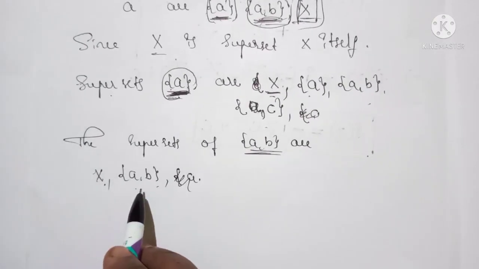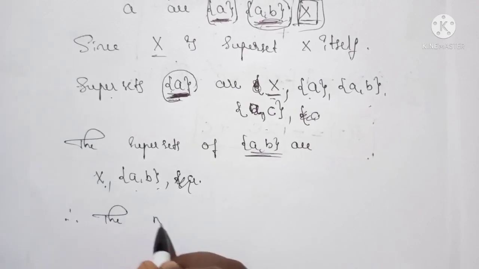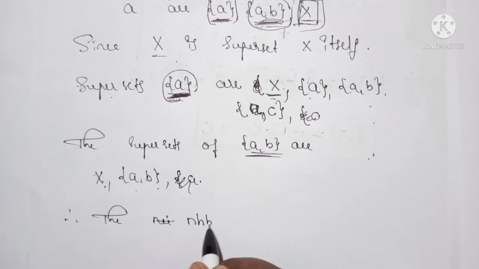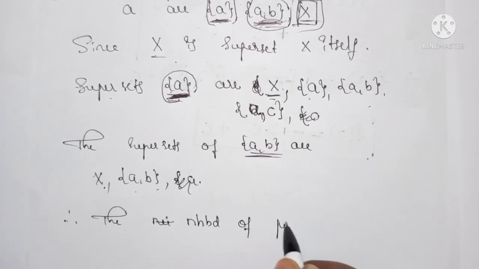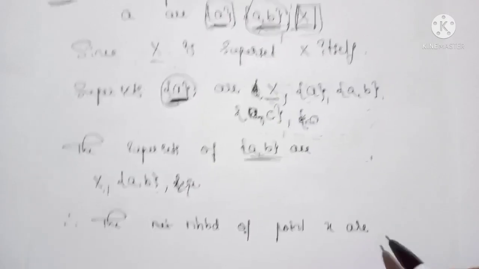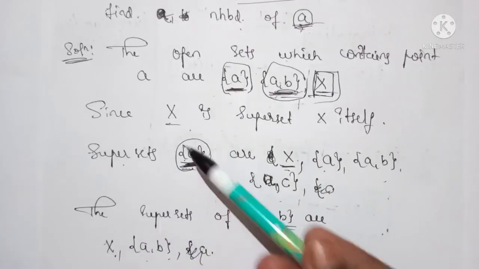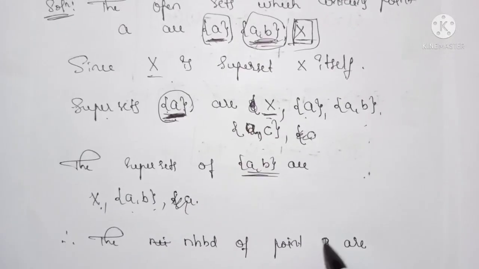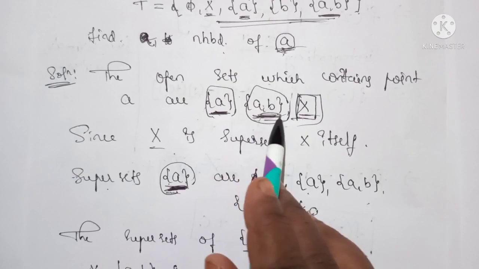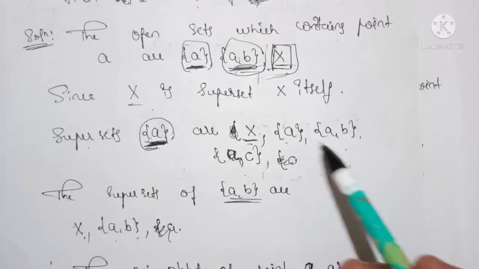So now, therefore, simply we write the neighborhood of point A. Since all these three open sets containing point A are A comma B and X, and the supersets of all these three sets are these sets.